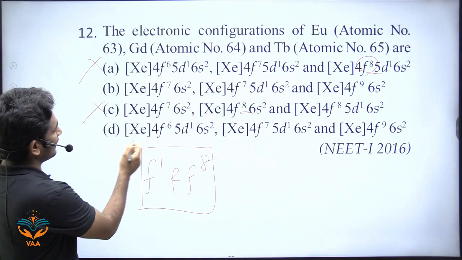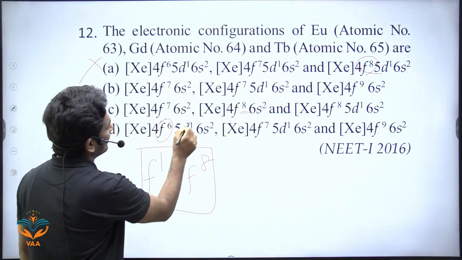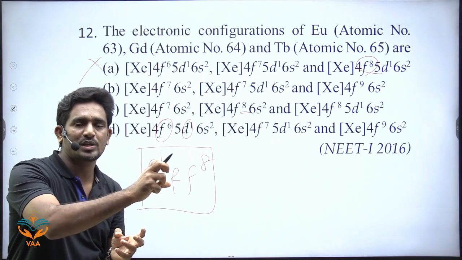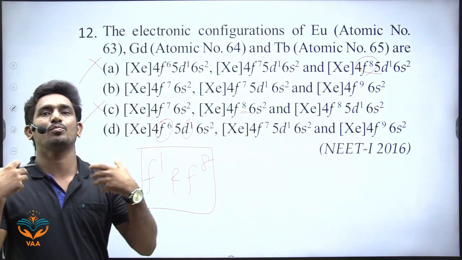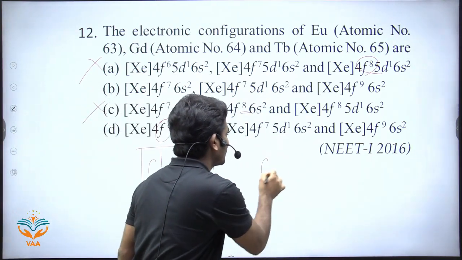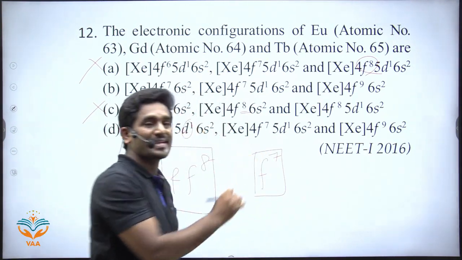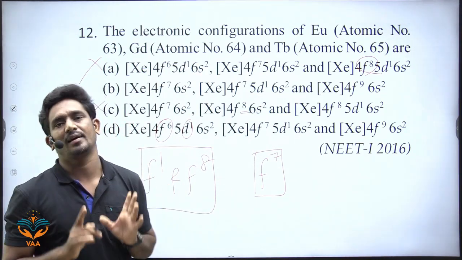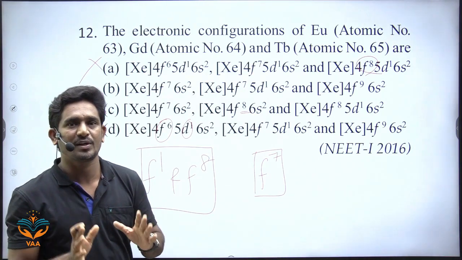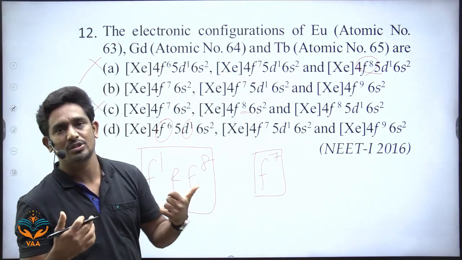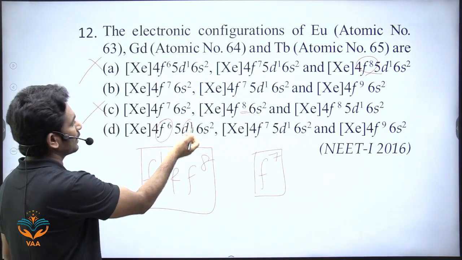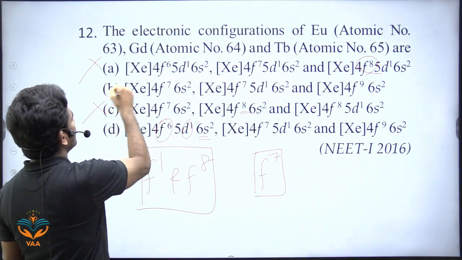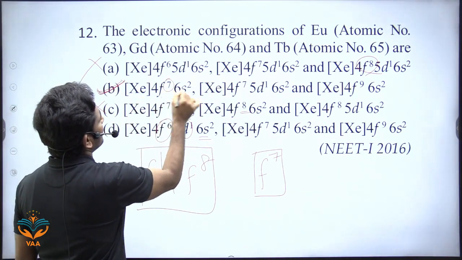Look here, if you take the D option, it is f6 and d1 configuration. So f6 is unstable, no? So immediately it takes electrons from the d orbitals to get extra stability. The f7 configuration is more stable because all orbitals are singly filled. Half-filled configuration is more stable. So one electron will jump from this orbital to this orbital. So you will get f7 and 6s2. The answer is B, f7, 6s2.